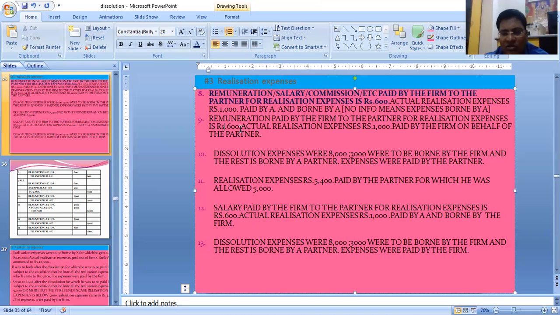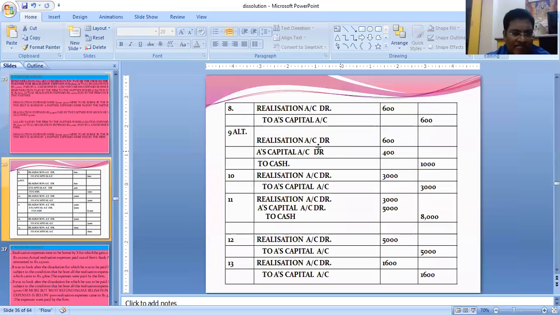So if you notice this entry, realization account debit 600 to cash 1000. Now let's understand this entry by doing it on the board.